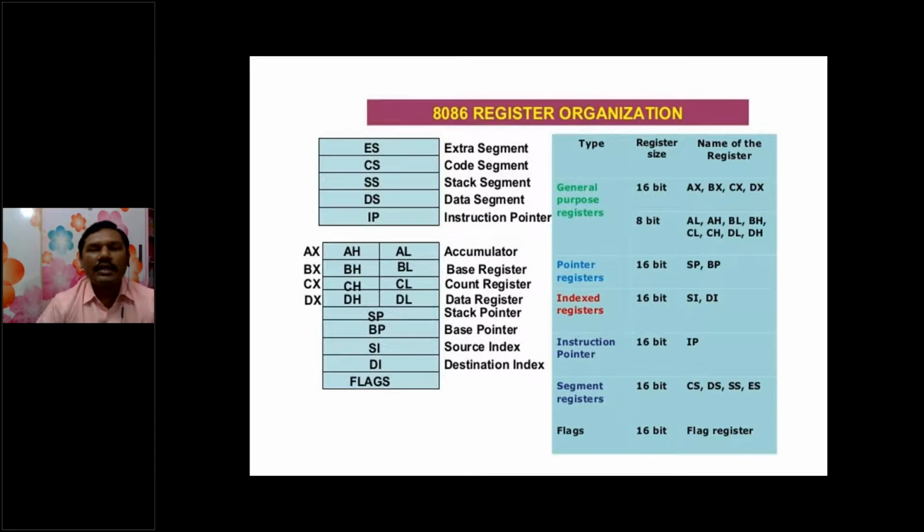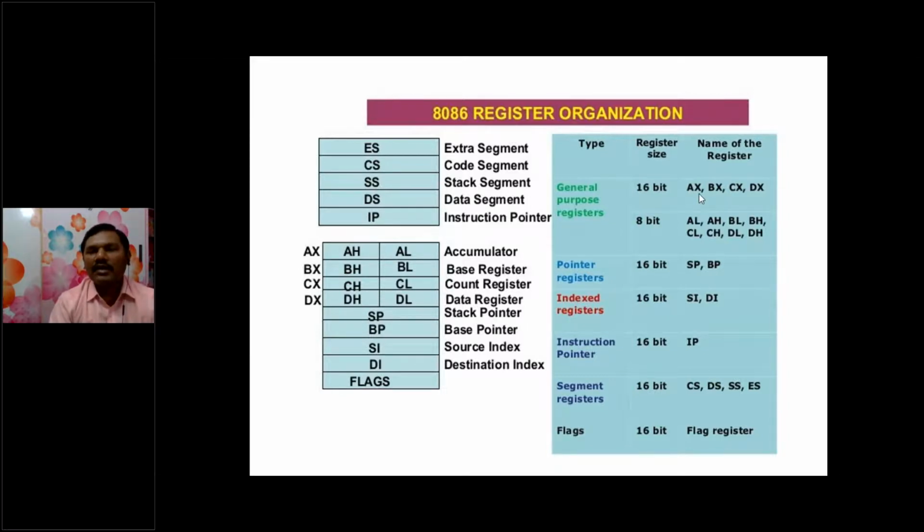So these are the different registers we are using in 8086. Here we have general purpose registers, pointer registers, index registers, instruction pointer, segment registers, and flags. Except for the general purpose registers, all are available only in 16 bits. So we have to use them as 16 bits, and we have to store the data in 16 bits also. Whereas the general purpose registers are available either in 16 bits or in 8 bits.